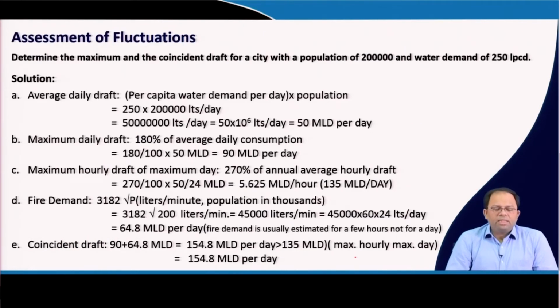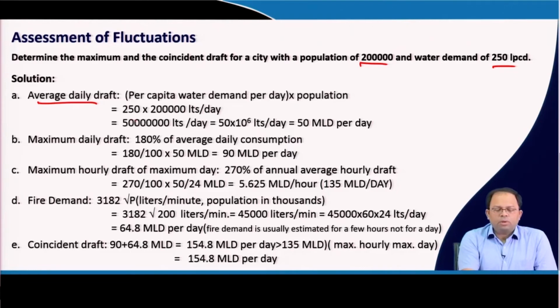So, let us determine the maximum and the coincident draft for a city with a population of 2 lakh and an average water demand of 250 LPCD. The average daily draft is the per capita water demand per day into population.